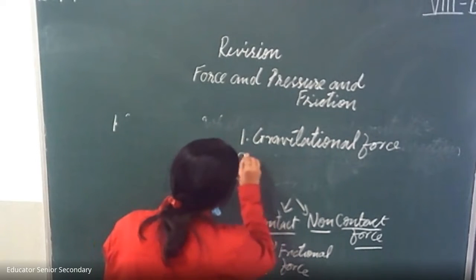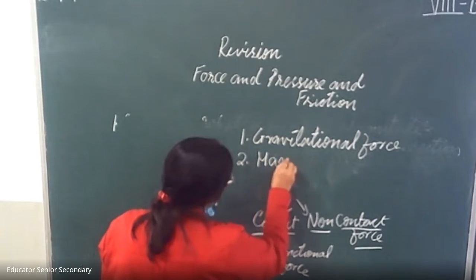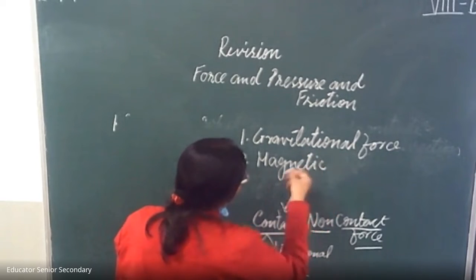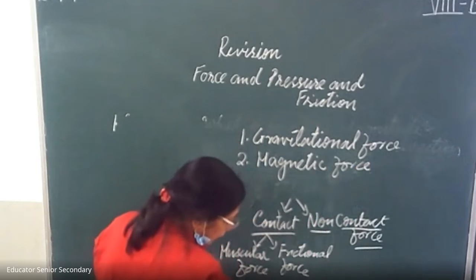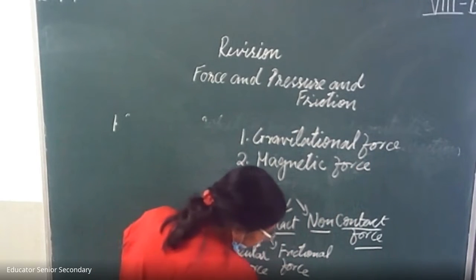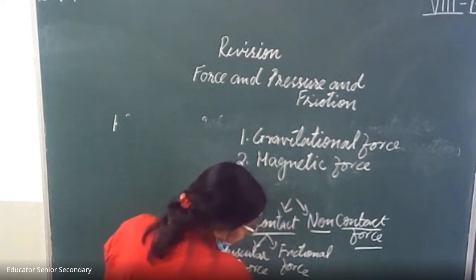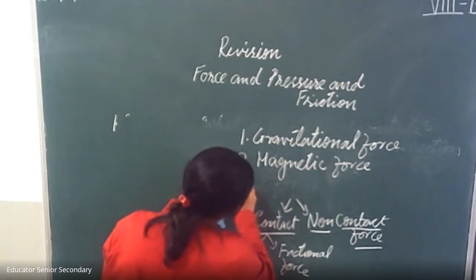Now, second is magnetic force. This is also a kind of non-contact force. A magnet can act from a distance because it is surrounded by an invisible field of magnetic forces.